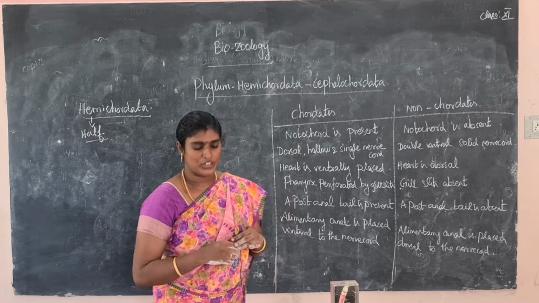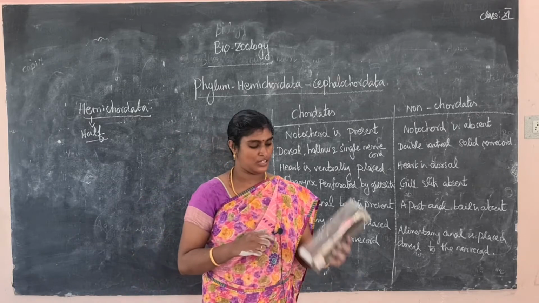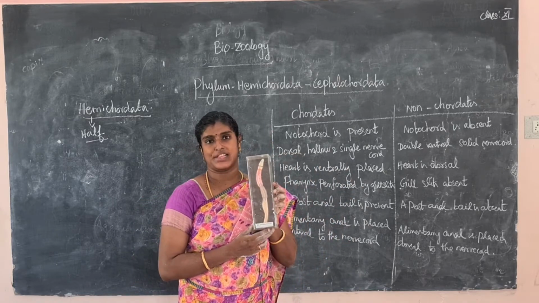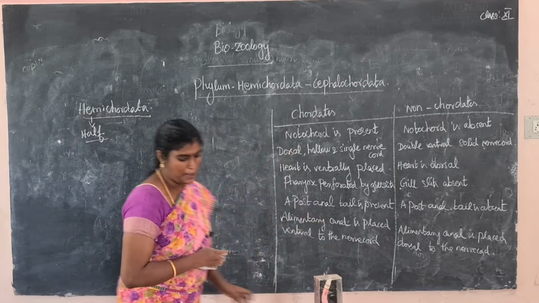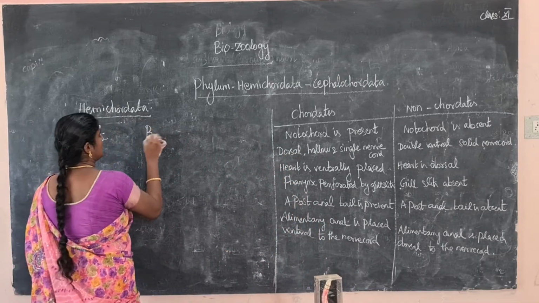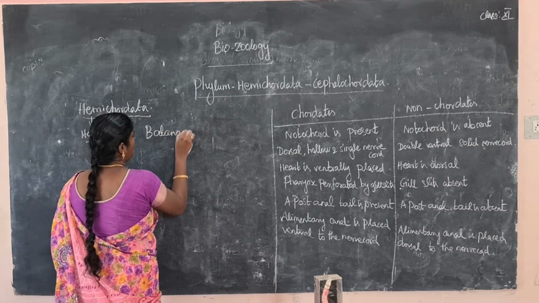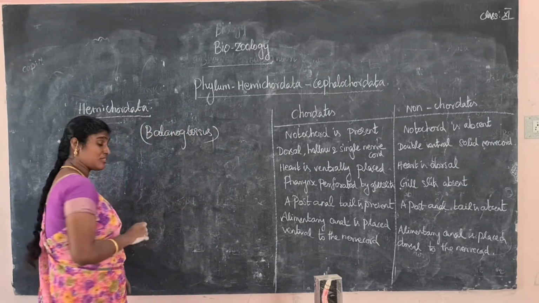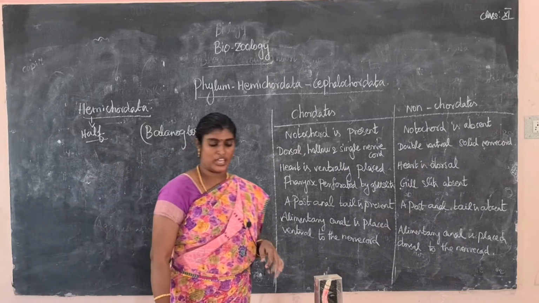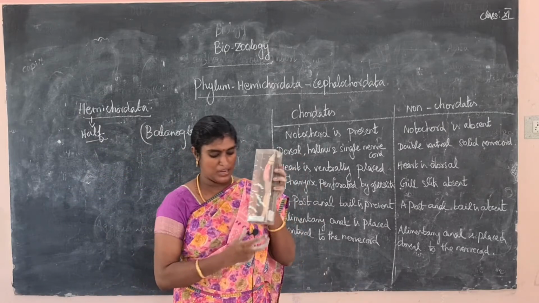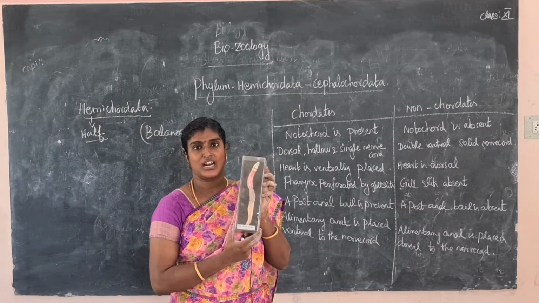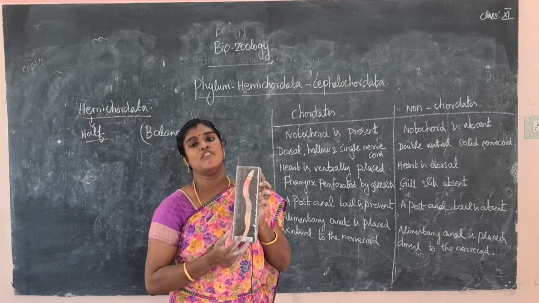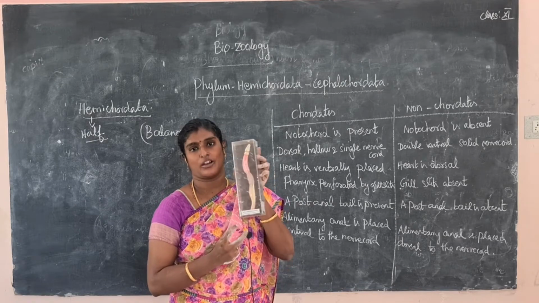For example, the marine organism Balanoglossus. Balanoglossus is found exclusively in marine waters. It resembles the animals of this group, possessing characters of vertebrates and invertebrates, so it is called the Hemichordata phylum.